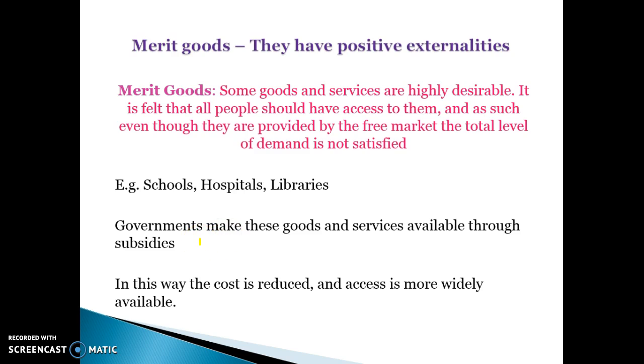The government steps in and provides public schools. They also subsidise private schools, so private schools would be a lot more expensive without this government intervention. They also have a minimum school leaving age. All of these things try to maximise education and increase the level to the more socially optimal level.